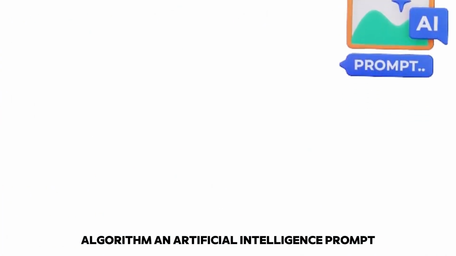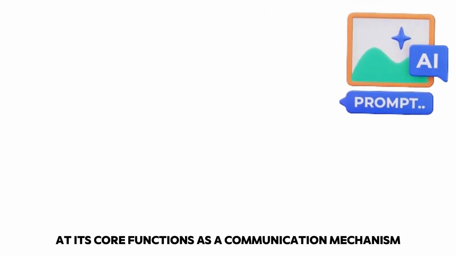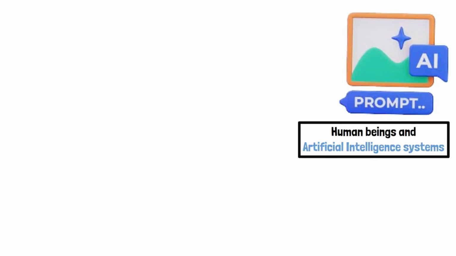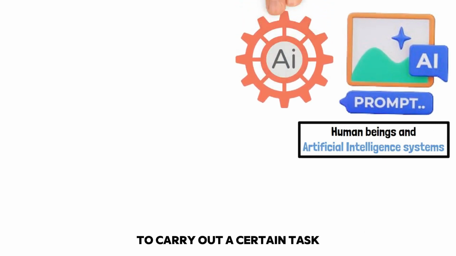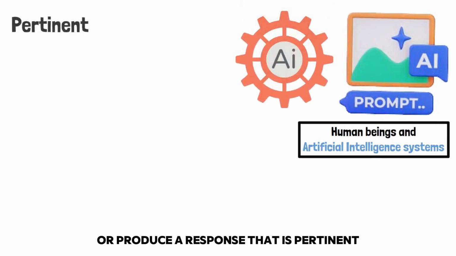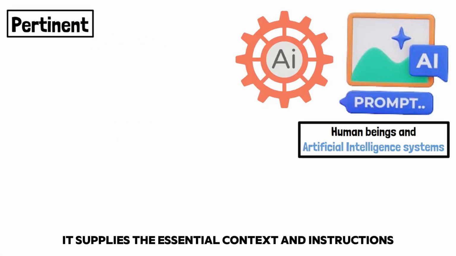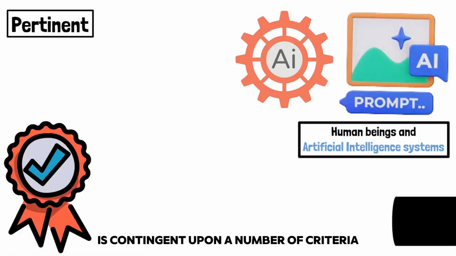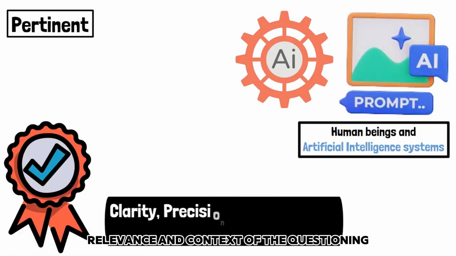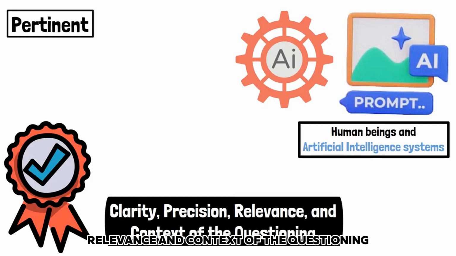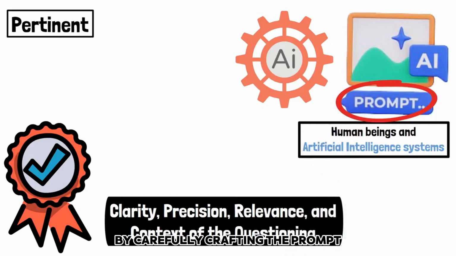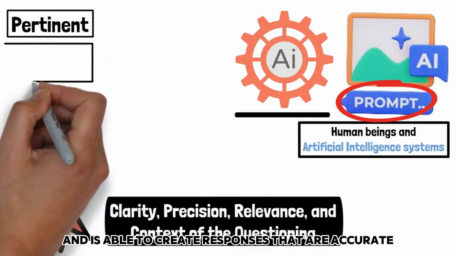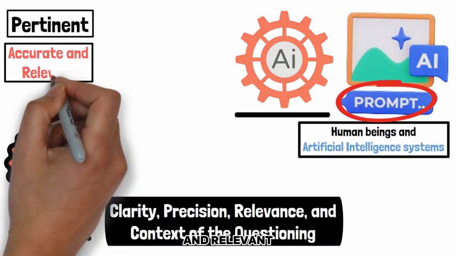An artificial intelligence prompt, at its core, functions as a communication mechanism between human beings and artificial intelligence systems. In order for the artificial intelligence to carry out a certain task or produce a response that is pertinent, it supplies the essential context and instructions. The success of the prompt is contingent upon a number of criteria, including the clarity, precision, relevance, and context of the questioning. By carefully crafting the prompt, one can ensure that the artificial intelligence comprehends the user's intention and is able to create responses that are accurate and relevant.